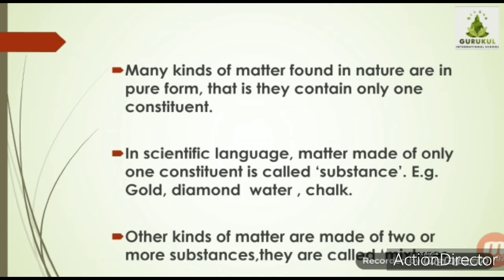For example, gold, diamond, water, chalk. All these substances are made up of one constituent, and other kinds of matter are made up of two or more substances, and we call them mixtures. So if the matter has two or more constituents, we call it a mixture, and if it has only one constituent, we call it a substance.